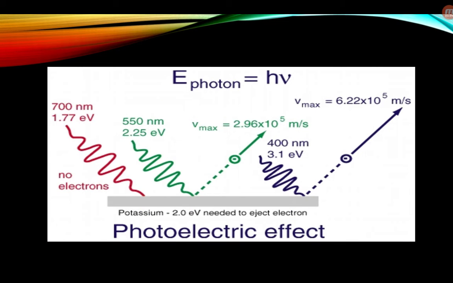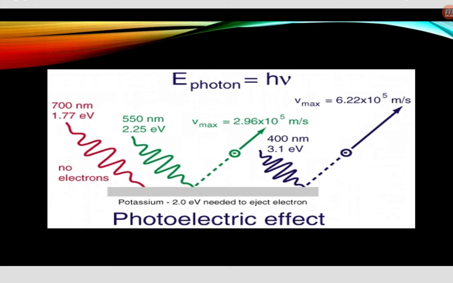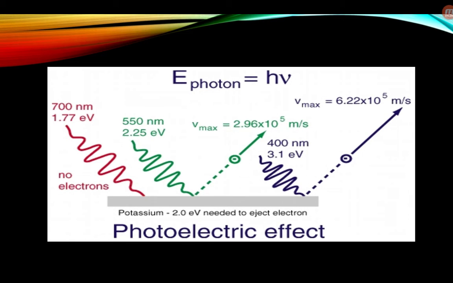Here we are considering the case of a potassium metal whose work function is 2 electron volt. If the energy is below 2 electron volt, no electron is emitted. If the energy is 2 electron volt, an electron is emitted with no kinetic energy. If the energy is greater than 2 electron volt, the electron is emitted with a certain kinetic energy value. I think you are clear with that.